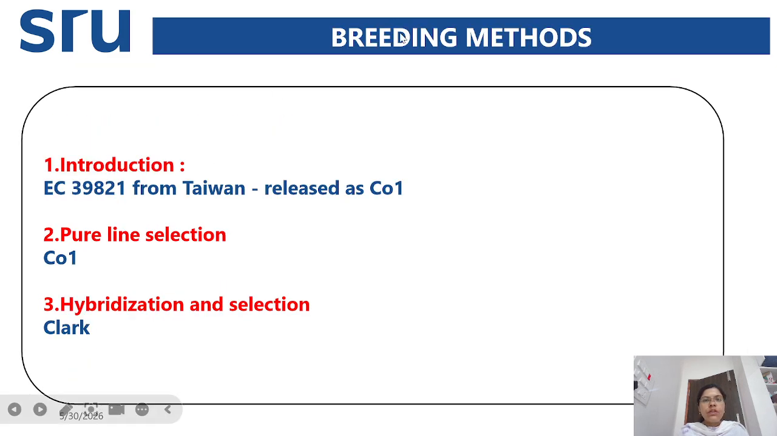And next, coming to the breeding methods, here we have three methods: introduction, pure line selection, and hybridization and selection. The first one is introduction. EC39821, which is from Taiwan, was released as Co1, and through pure line selection they developed the Co1, and through hybridization and selection they developed the Clark.